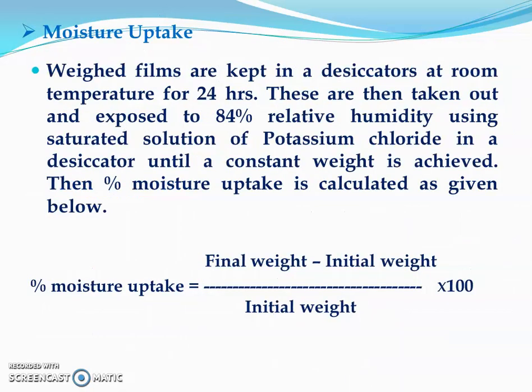Then moisture uptake by the patches. The moisture uptake of the patches can be determined by weighing the films and keeping them in the desiccator at room temperature for 24 hours. These are then taken out and exposed to 84% relative humidity using a saturated solution of potassium chloride in a desiccator until a constant weight is achieved. Then percent moisture uptake is calculated by the formula: percent moisture uptake is equal to final weight of the patch minus initial weight of the patch, divided by the initial weight of the patch, multiplied by 100. Thus we can calculate the moisture uptake.